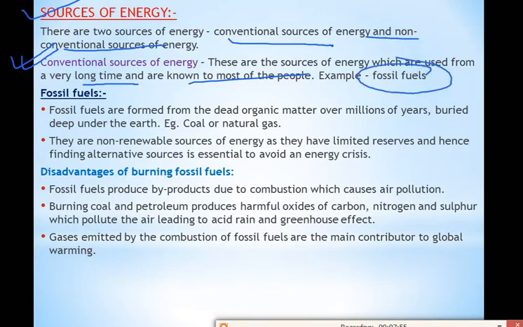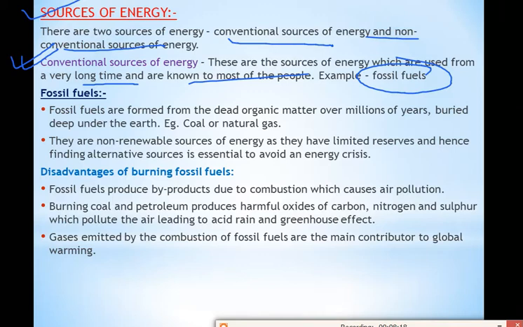Fossil fuels are conventional sources of energy which are used from a long time, like petrol, kerosene, diesel, coal. These all are the examples of fossil fuels which are used by the people from a very long time. Right? Now, let's see what are fossil fuels. Fossil fuels are formed from the dead organic matter over millions of years, buried deep under the earth.